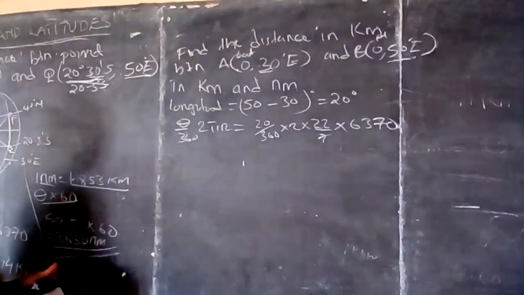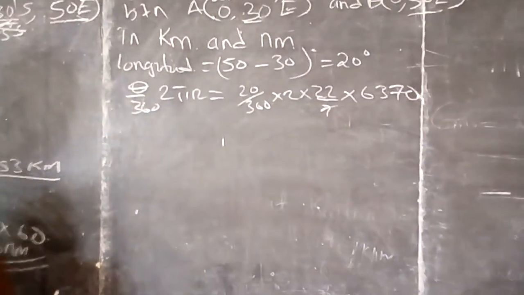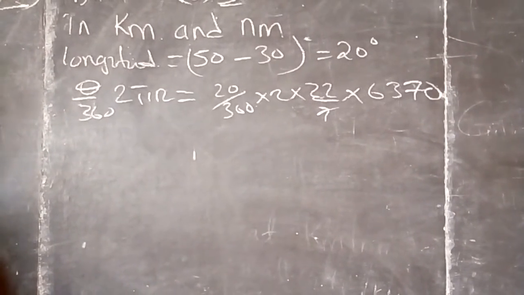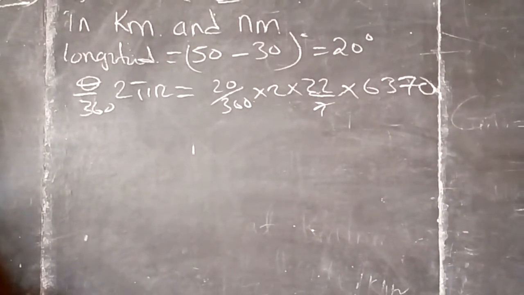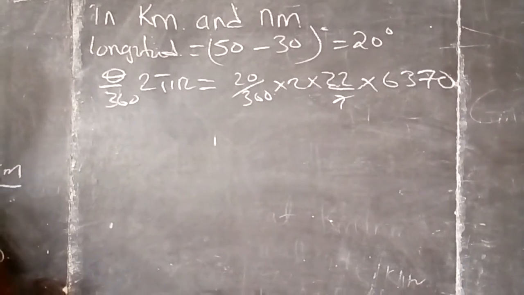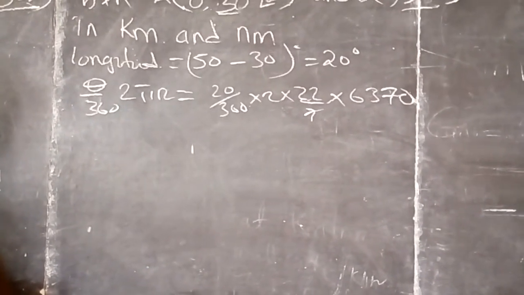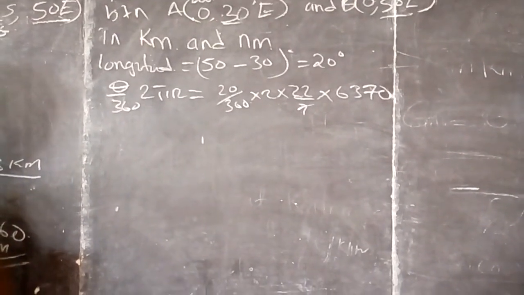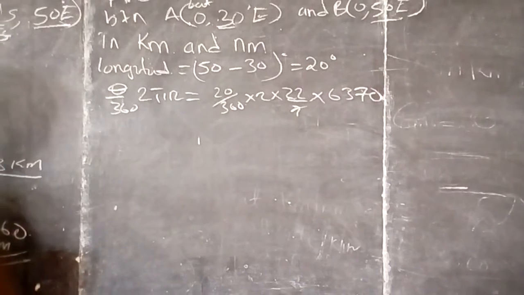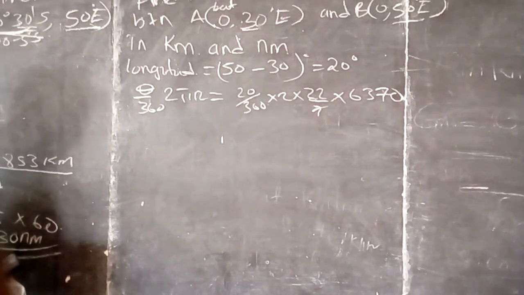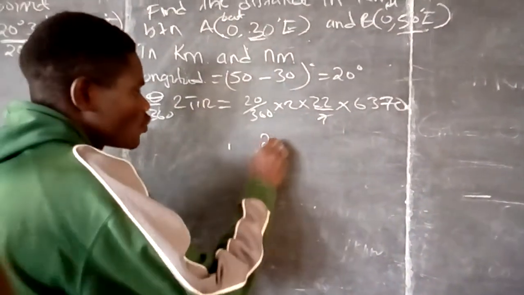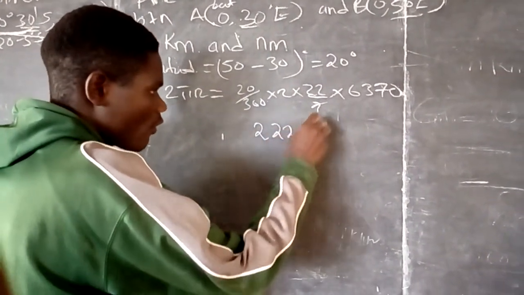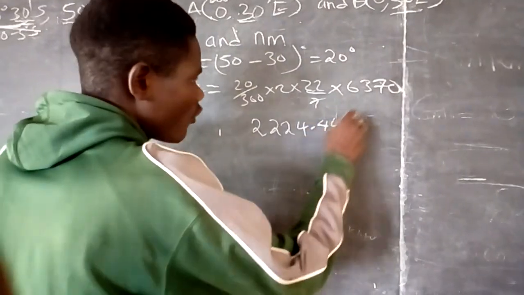Now what is that? That is 2,224.44 kilometers.